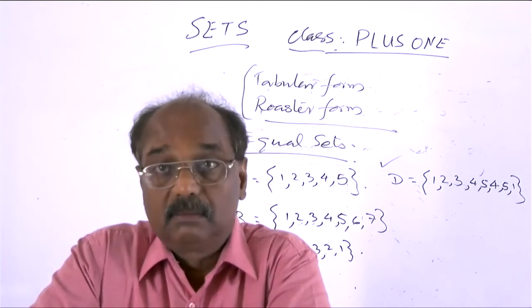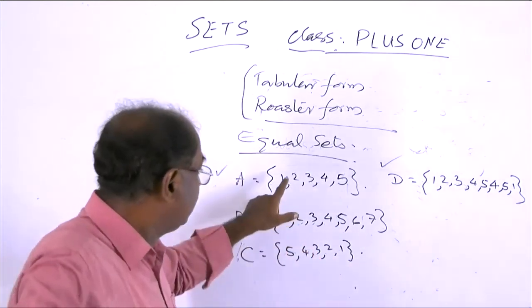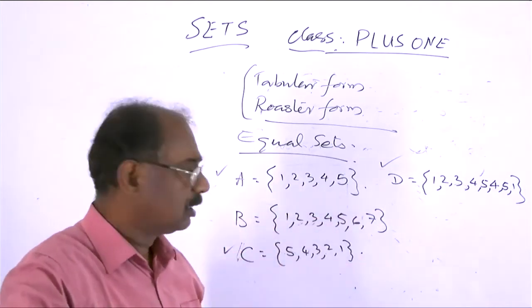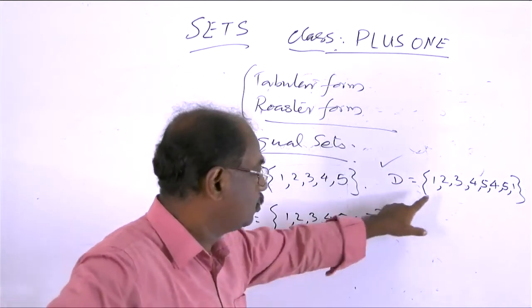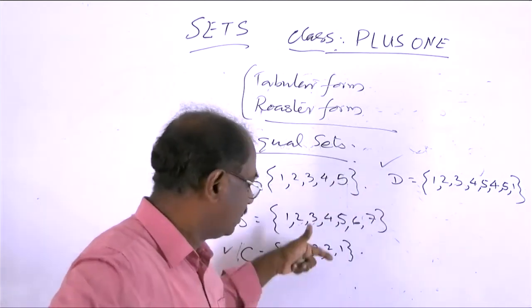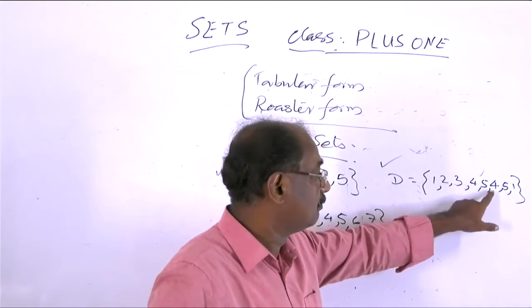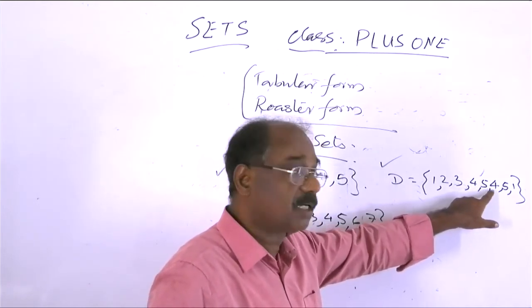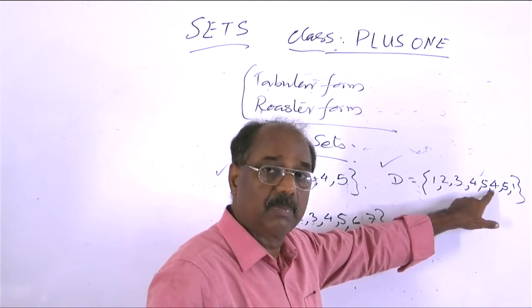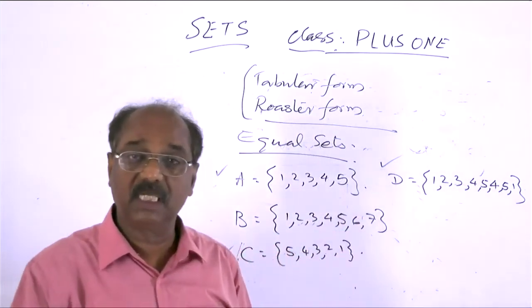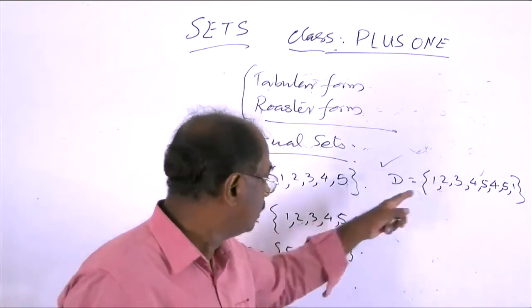in this A we have 1, here also we have 1, here also we have 1, same elements. 2, here also 2, 3, 4, 5. Okay, then here again 4 is repeated. But even though this 4 is repeated, we see that it is an element in the set.